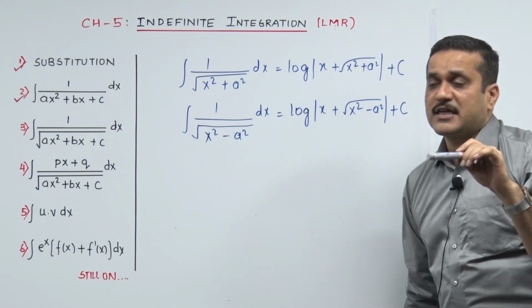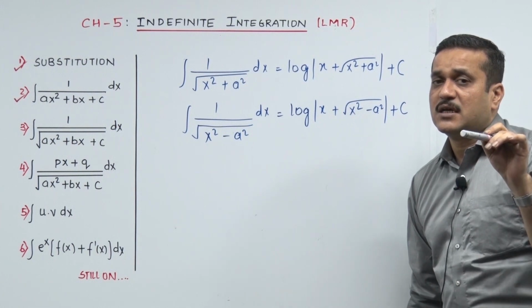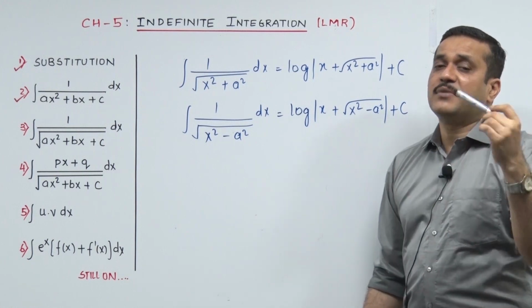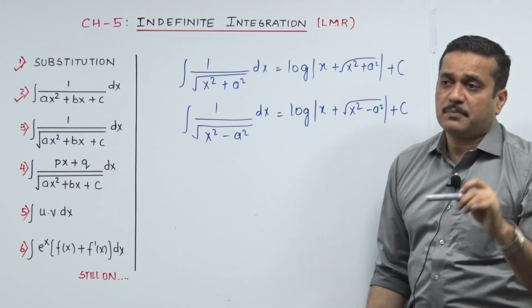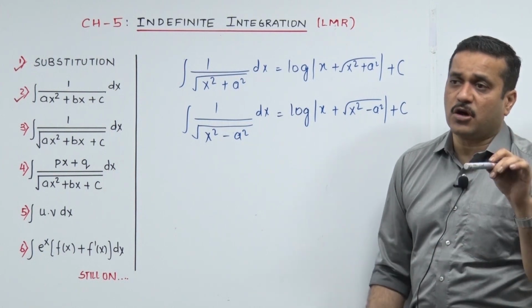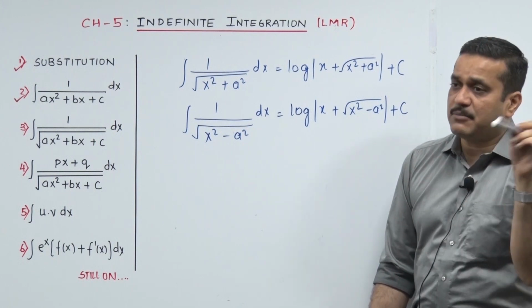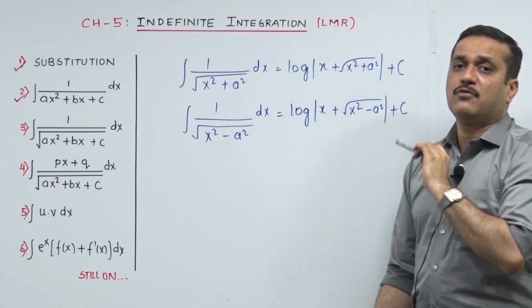So 1 upon root of x square plus a square, I again press it hard. When you are punching, your root sound should come. Great. Otherwise unnecessarily you may apply the previous formula without the root one. So 1 upon root of x square plus a square goes log x plus root of x square plus a square. 1 upon root of x square minus a square, same: log x plus root of x square minus a square. Whatever is in the root goes there.